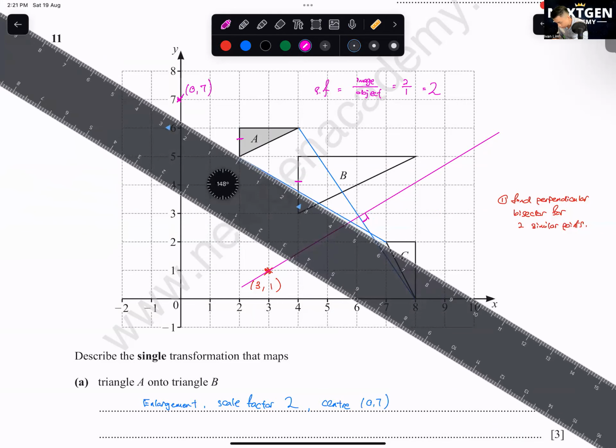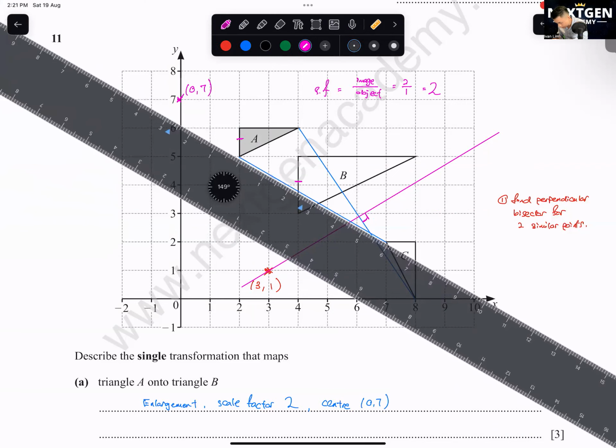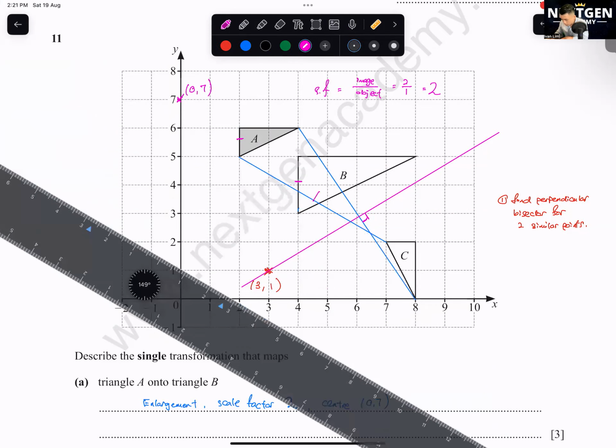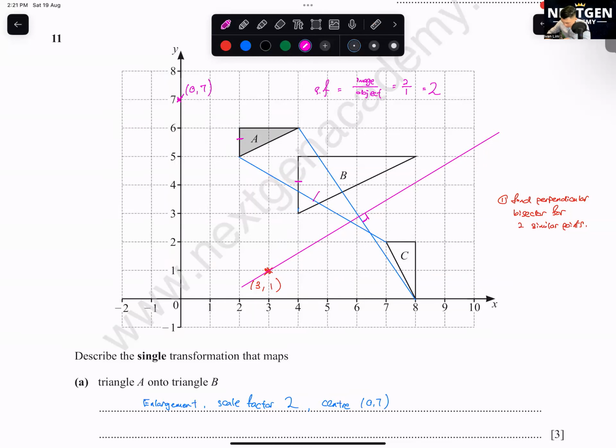You need to measure to the dot. This one is 6.0. So 3.0, where's 3.0? Over here. At 3.0 here, I'm going to draw a perpendicular line to the blue color line. Then where they meet each other, this will be the center.